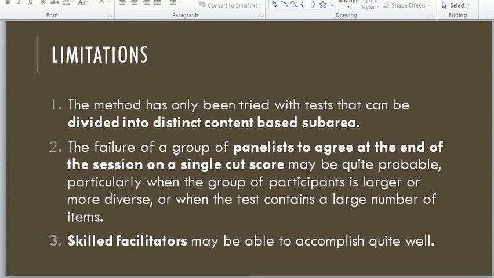Number 2, the failure of group panelists to agree at the end of the session on a single cut score may be quite probable, particularly when the group of participants is larger or more diverse, or when the test contains a large number of items. So in this method, the group panelists may fail to agree on a single cut score at the end of the session.